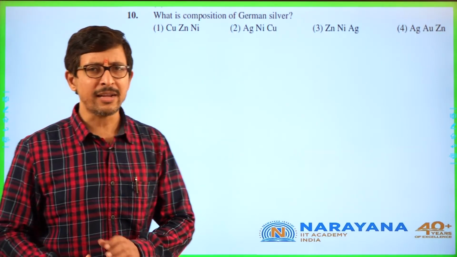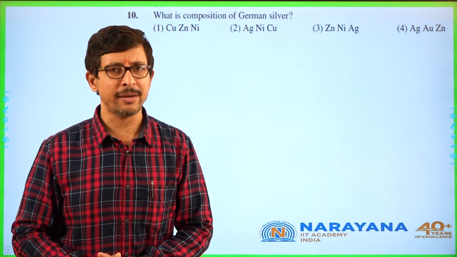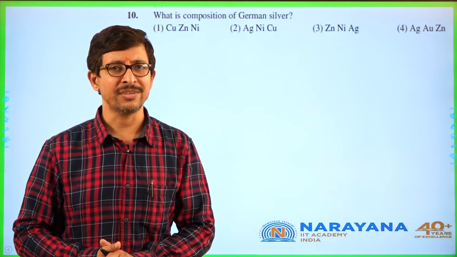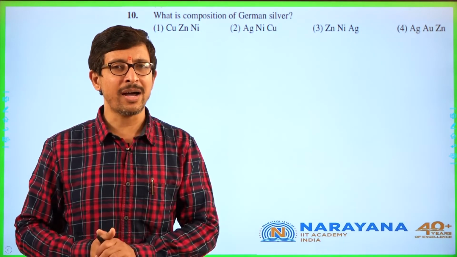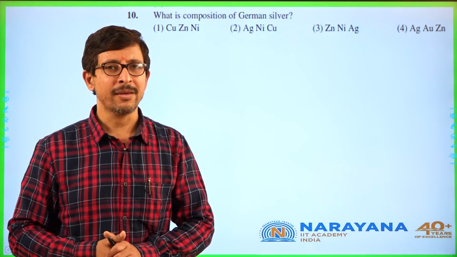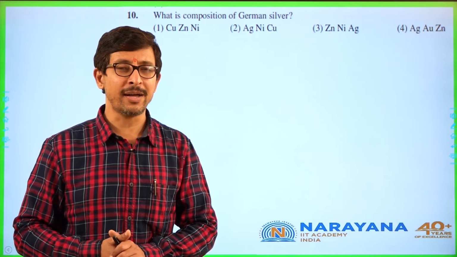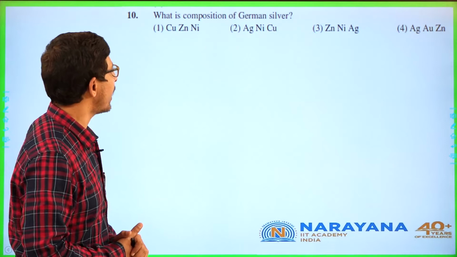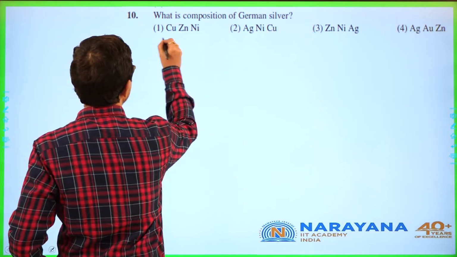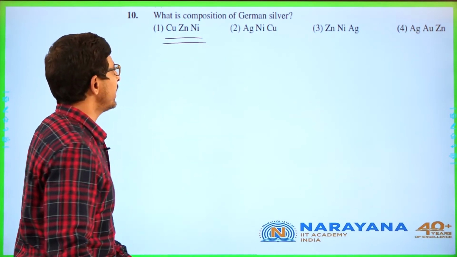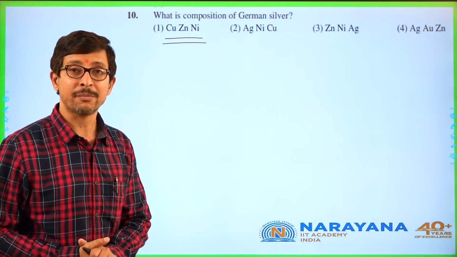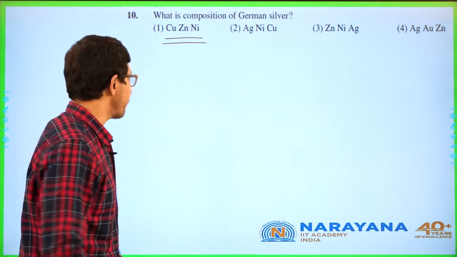Straightforward, another alloy based question came in this mains examination. Earlier they asked about the alloy in the shift 1. Same again here in 25th shift 2 they have asked German silver. It is nothing but copper, zinc and nickel together called German silver.